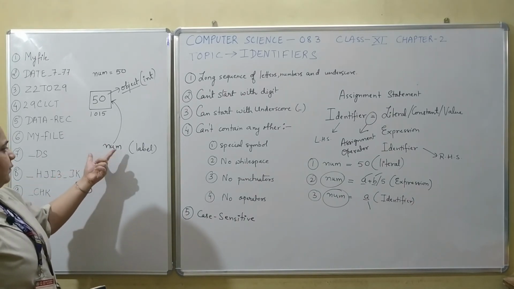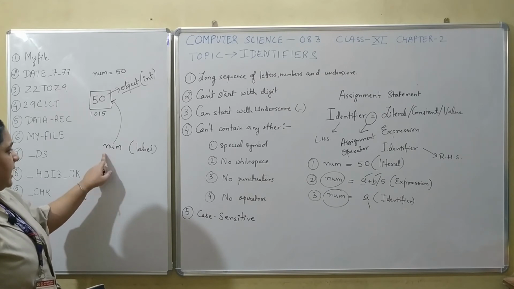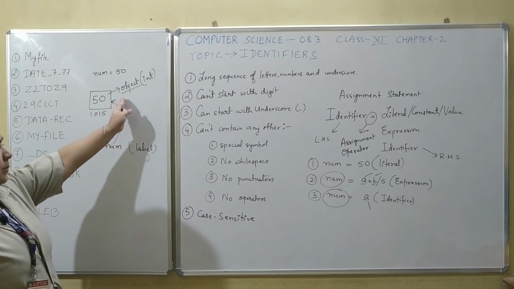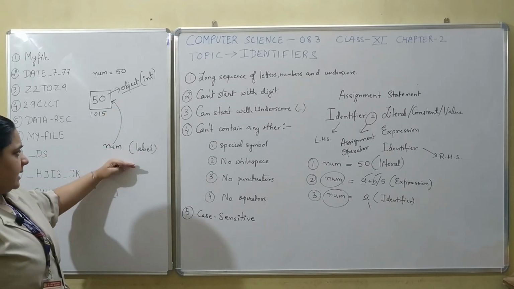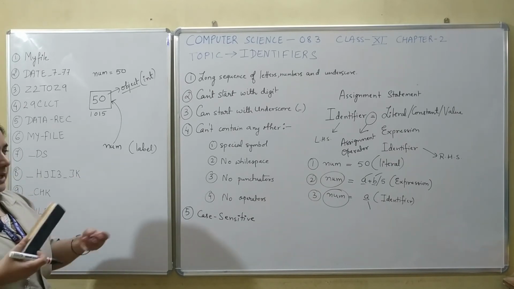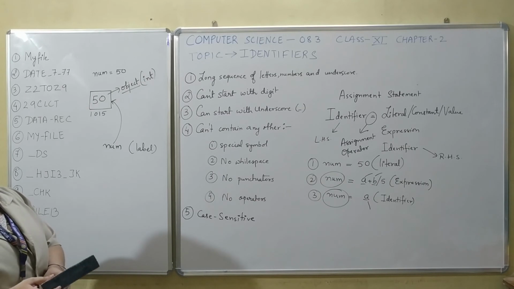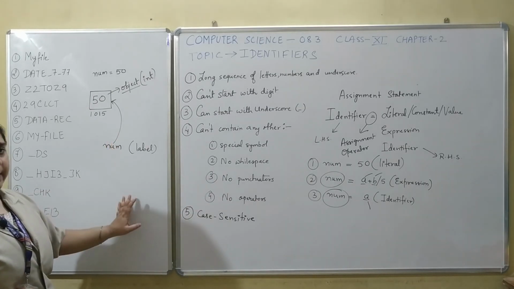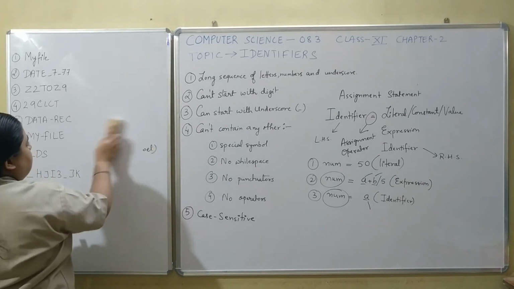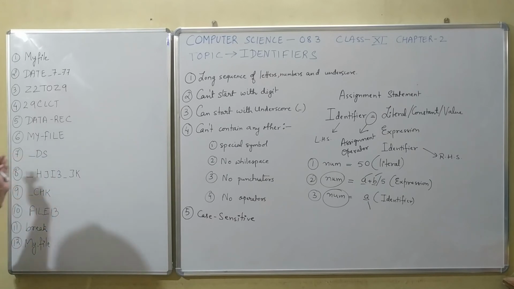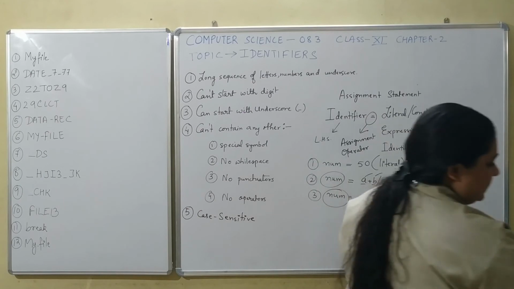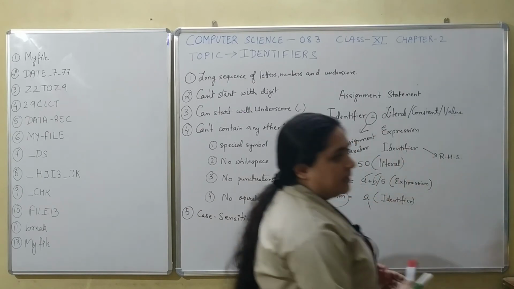So this is how Python does the work. Any variable or any identifier acts as a label. It could act as a label for any object which is stored in the memory, for any function name, for any literal, any expression or any other identifier. So this is all about identifiers. Now, on my left hand side, you can see some names written. These names are the various identifiers.